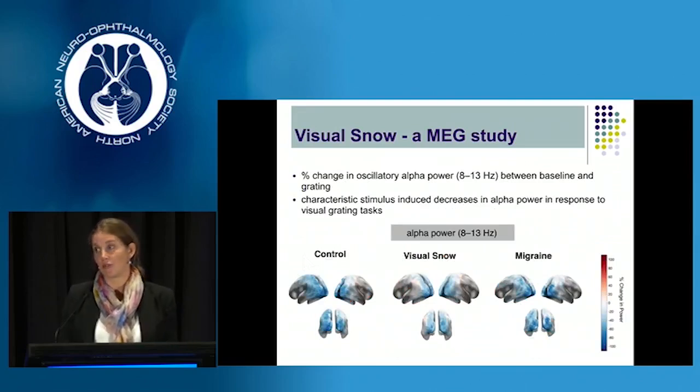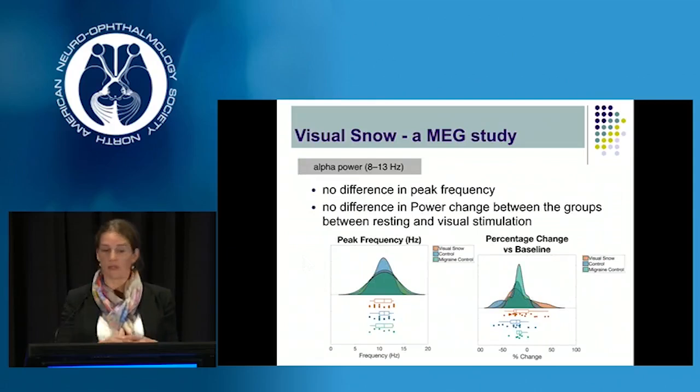If we look at the alpha power band between the 3 different groups here, you can see again in relation to the visual stimulation, there was a decrease in alpha power observed, in the blue, in the negative spectrum there. Again, that fits with what we would expect. So alpha currents exert control through desynchronization, and that's the way in which they inhibit local cortical networks. So a negative power response is what we would expect in that context. Again, if we look at the frequency, there was no difference in the peak frequency band, which just shows us we've got good alpha data.